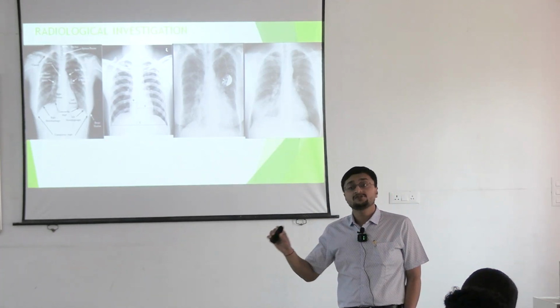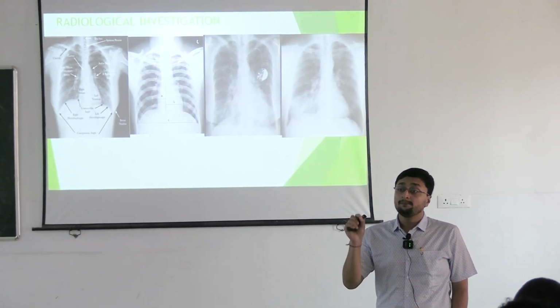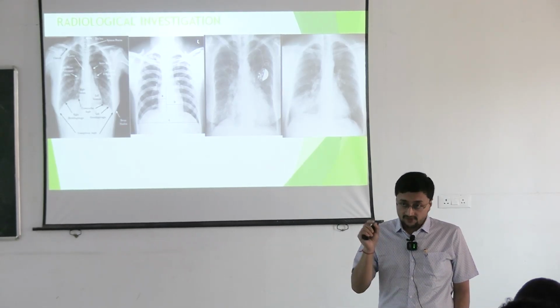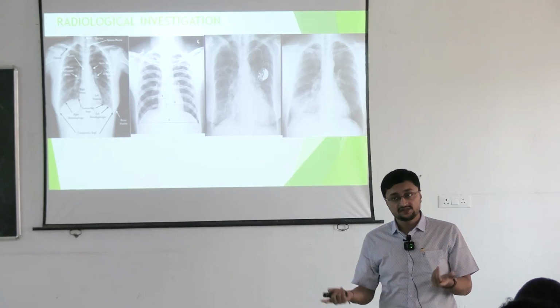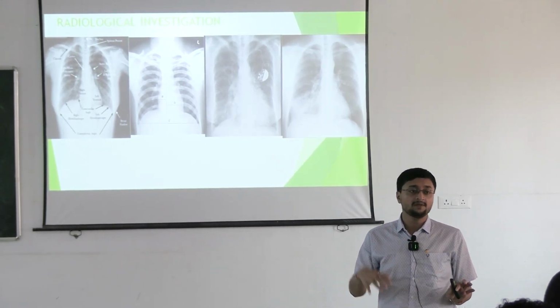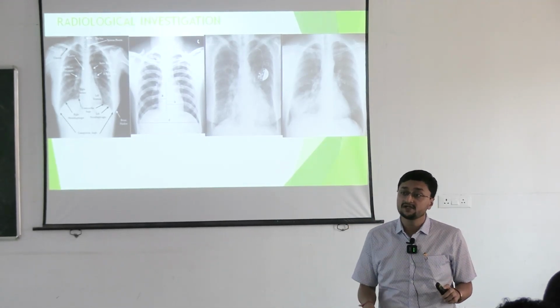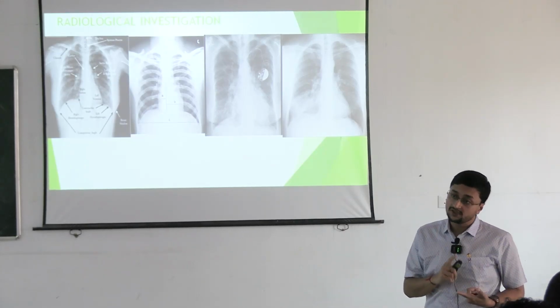On an inhomogeneous opacity, white background, there are some black dots. This is representing bronchus, because in pneumonia the bronchus is filled with the secretion, right? And the periphery of the bronchus is opacified because of the consolidation part. So the bronchus is visible, the air of the bronchus is visible, not the peripheral part. So this is air bronchogram, right?